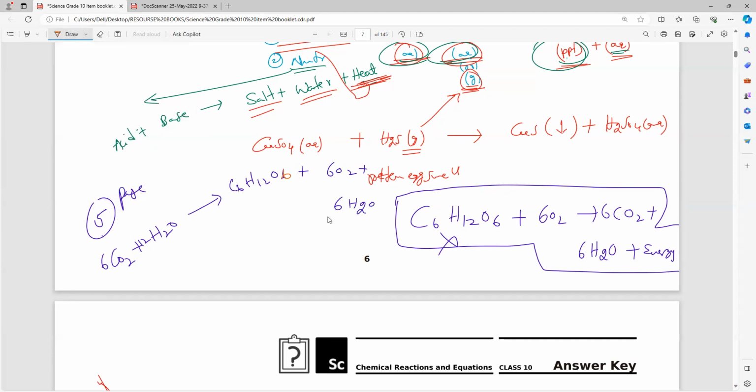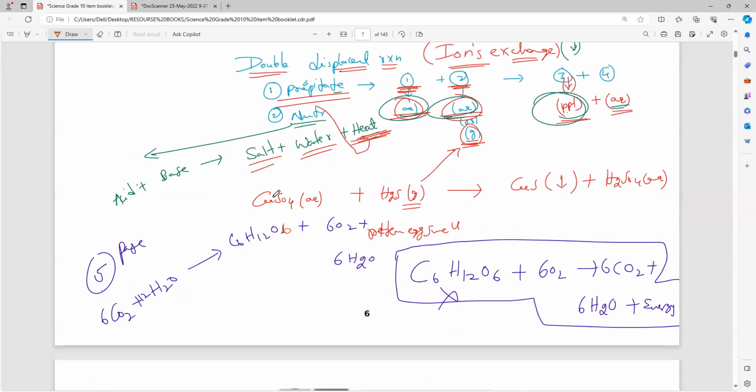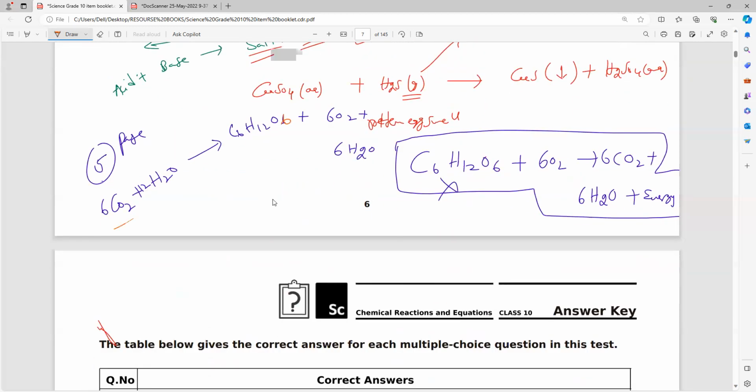Energy is used here, right, sir? Yes, sir. Energy is used. But what do you mean by decomposition? That you tell me. One reactant, more than one product. Am I right? You understand? Yes, sir. That is the definition. So you are using two reactants here. So even though you are using energy, it is not a decomposition reaction.